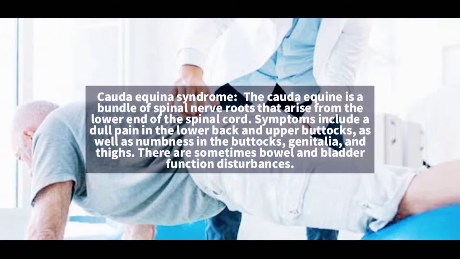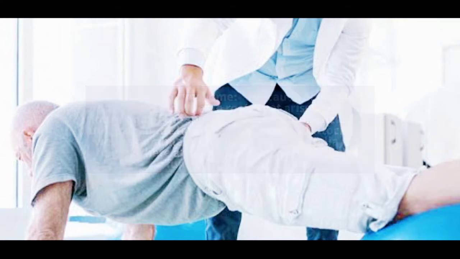Cauda equina syndrome. The cauda equina is a bundle of spinal nerve roots that arise from the lower end of the spinal cord. Symptoms include a dull pain in the lower back and upper buttocks, as well as numbness in the buttocks, genitalia, and thighs. There are sometimes bowel and bladder function disturbances.